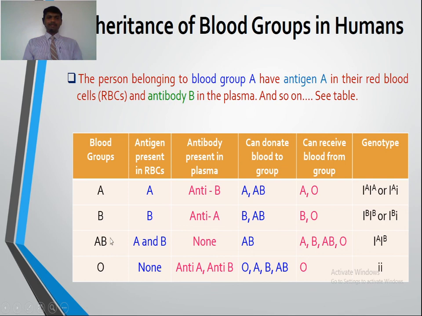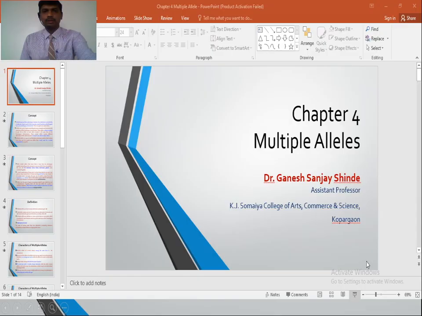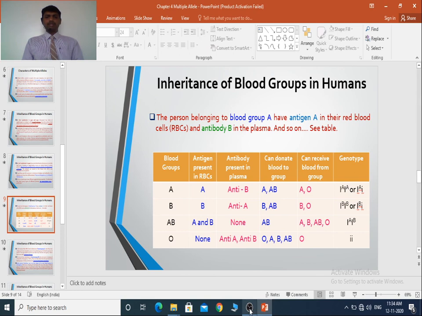Now a person having blood group AB possesses both the alleles for the production of antigen A and B, so it possesses the alleles capital IA and capital IB. It can produce both the antigens. The last type is blood group O, where the person is homozygous for the recessive allele small i and cannot produce any antigen. So it has a recessive genotype. So this is all about the inheritance of blood group in humans.